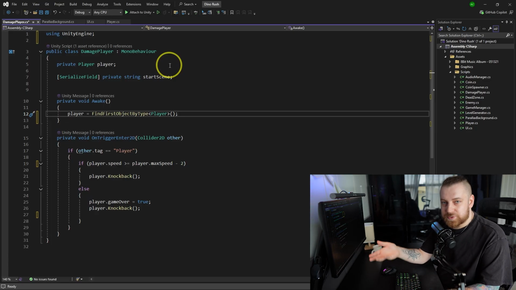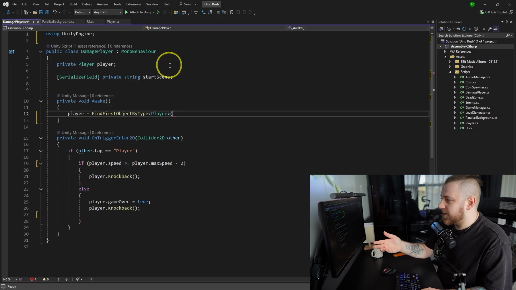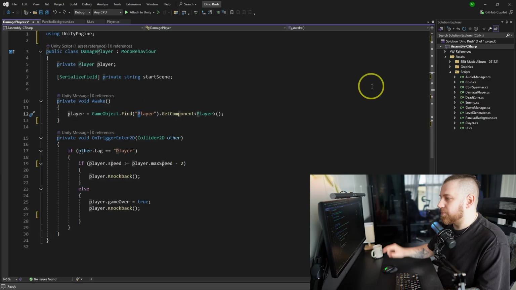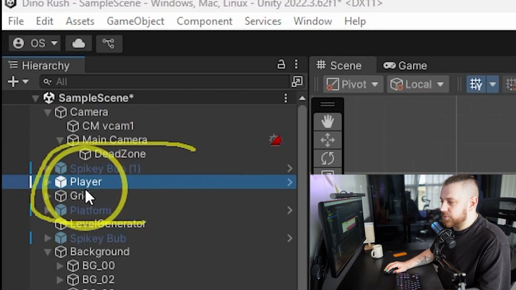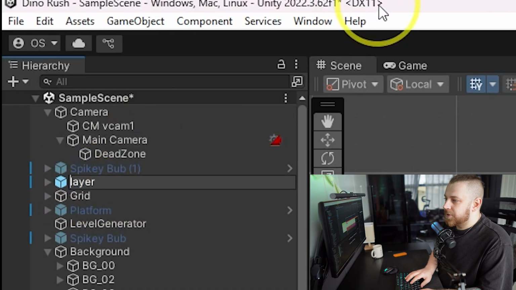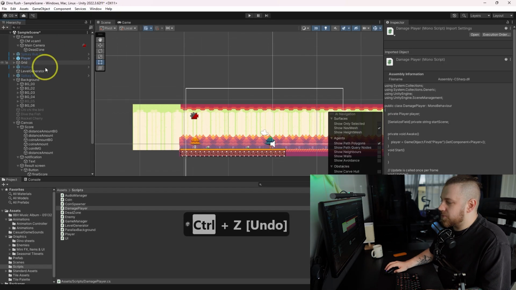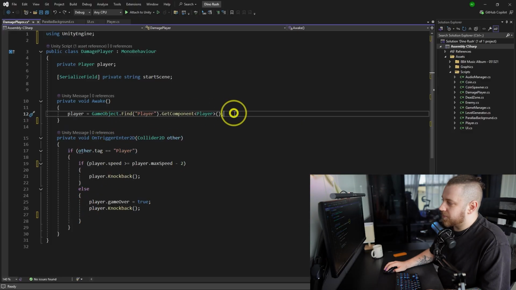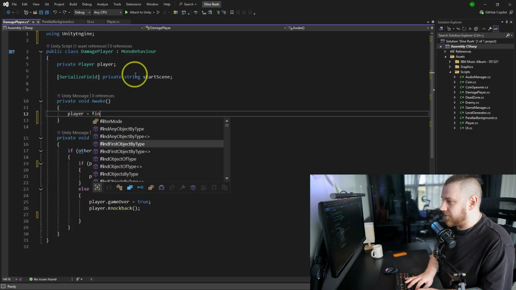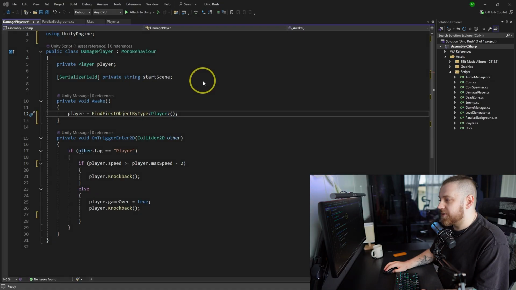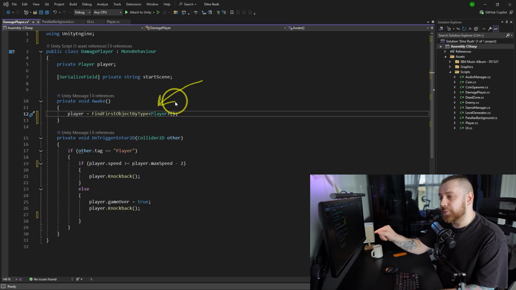I'm not even talking about the string in the search, right? Because before we had find.player. So if by any chance you have your name as a player with a small letter on the game object, like over here, if it would be with a small letter p, or if by accident you would have an extra space over here, you would not find your player, and that would cause a mistake. That's why it's better to do something like, well, at least you can do find first object by type of a player. And this is fine, this is okay to do so. And you will definitely find the object you need because it will search for player component only.